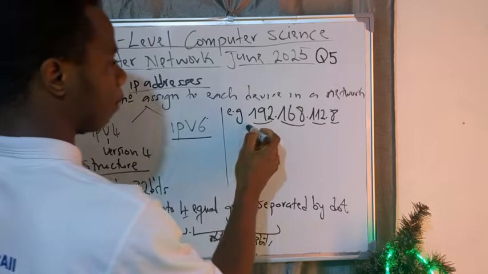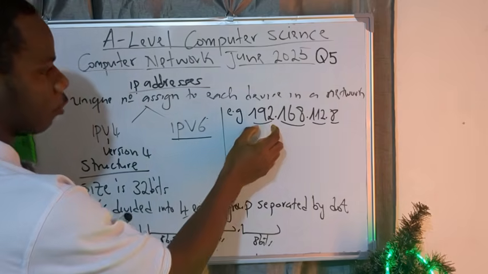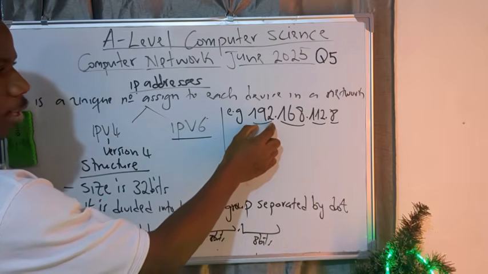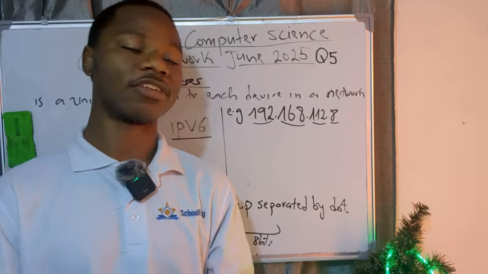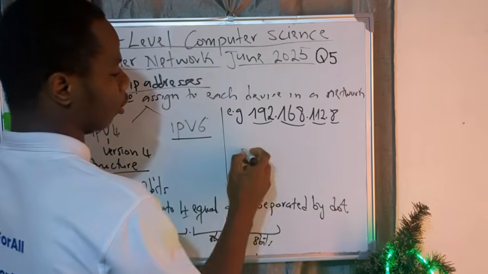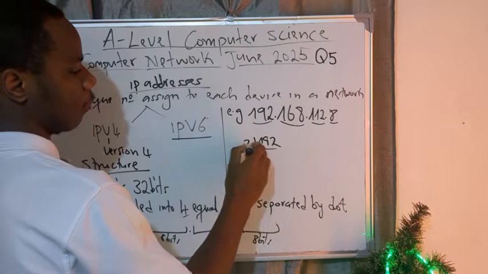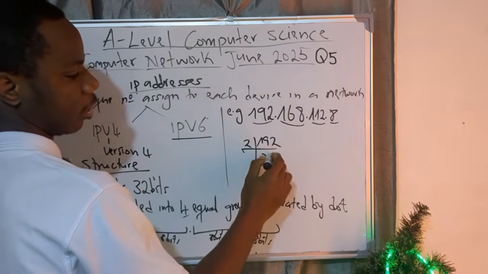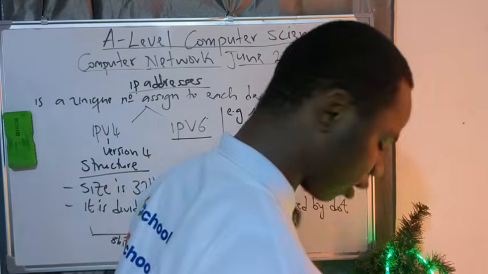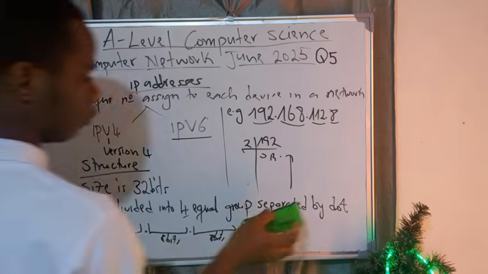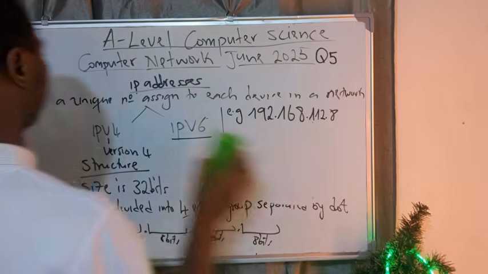And if they ask you to give the binary format, the answer is clear. The binary format of this simply means you take 192 and convert it into 8 bits. I'm assuming that you know how to convert a number from base 10 to base 2. To convert, we don't do long division, right? If I want to convert 192 to base 2, I just say 192 divided by 2, write the remainder, and the final answer is read from bottom to top. Conversion from decimal to binary, normally everybody knows how to do it. Any problem, just leave a comment, and I can still help you.